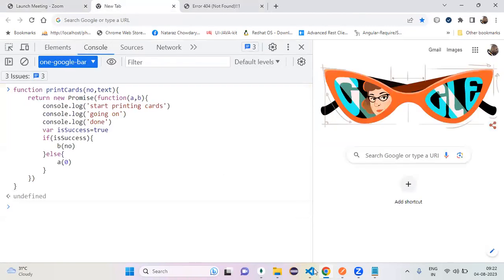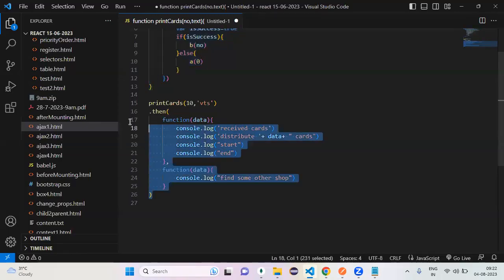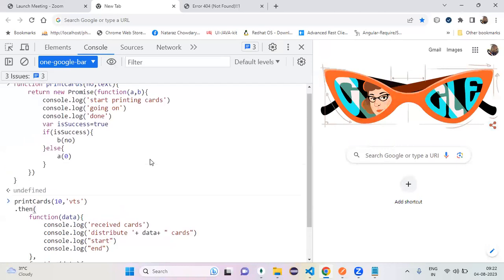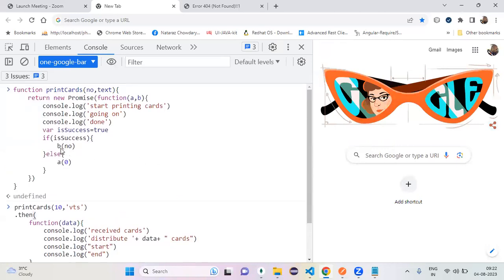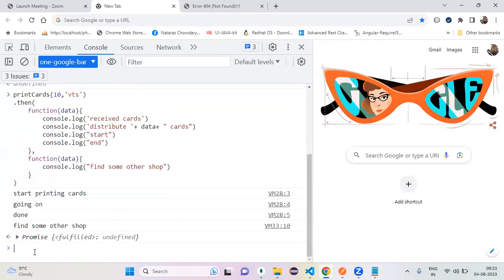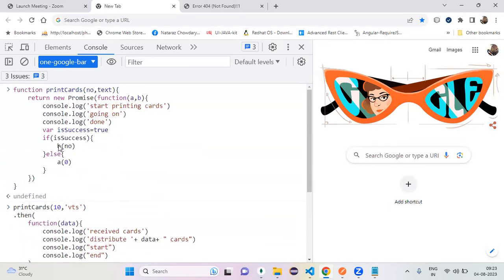Now can I call my print cards? Yes. Now come here. What's my output? Tell me. You are calling B. B means find some other shop. See this, find some other shop. But here, if you observe, is it a success or failure? Success. But you called the second one. You passed the success response with my second function call, right?